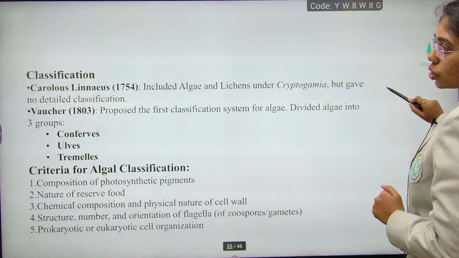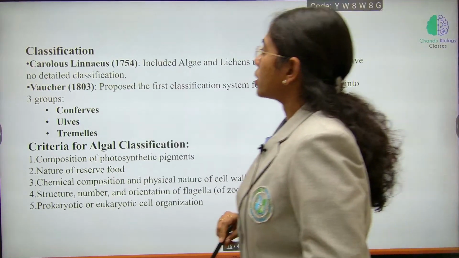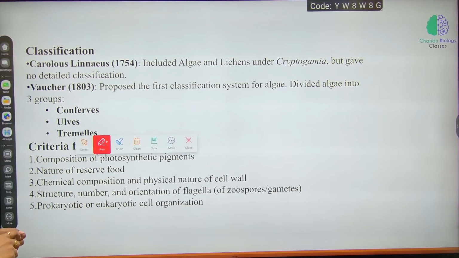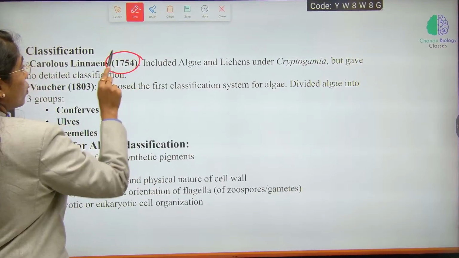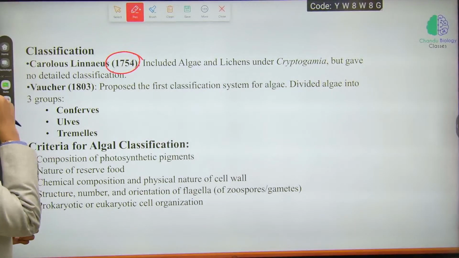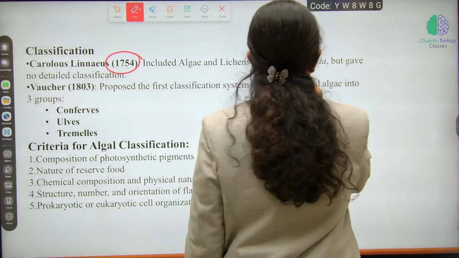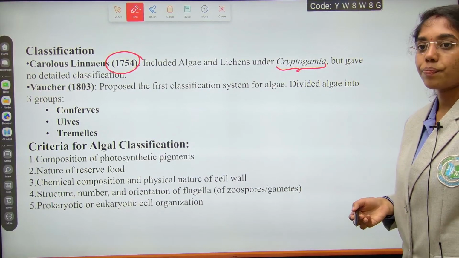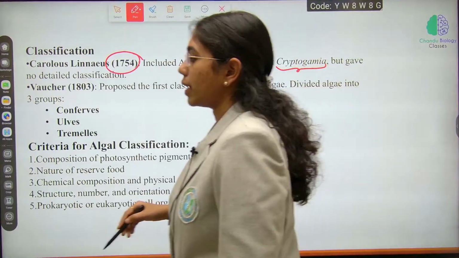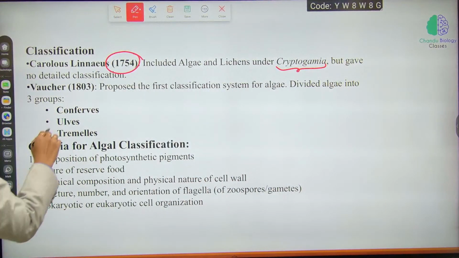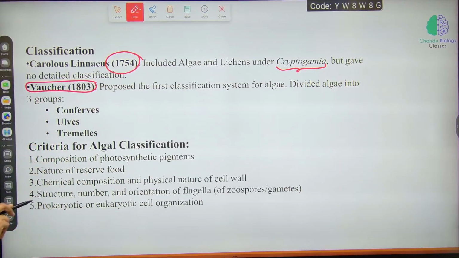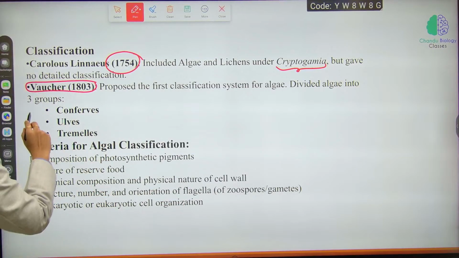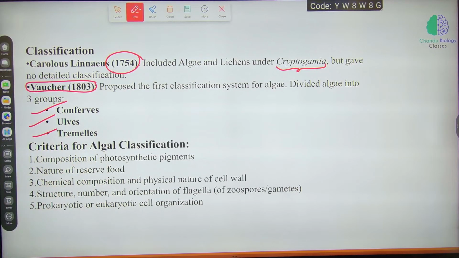What is the classification of this? Carolus Linnaeus, in the year 1754, included algae and lichens under Cryptogamia, and there is no detailed classification for this. Later, after Carolus Linnaeus, the scientist Walker, in the year 1803, proposed the first classification system of algae, and divided algae into coniferous, ulvus and tremalus.